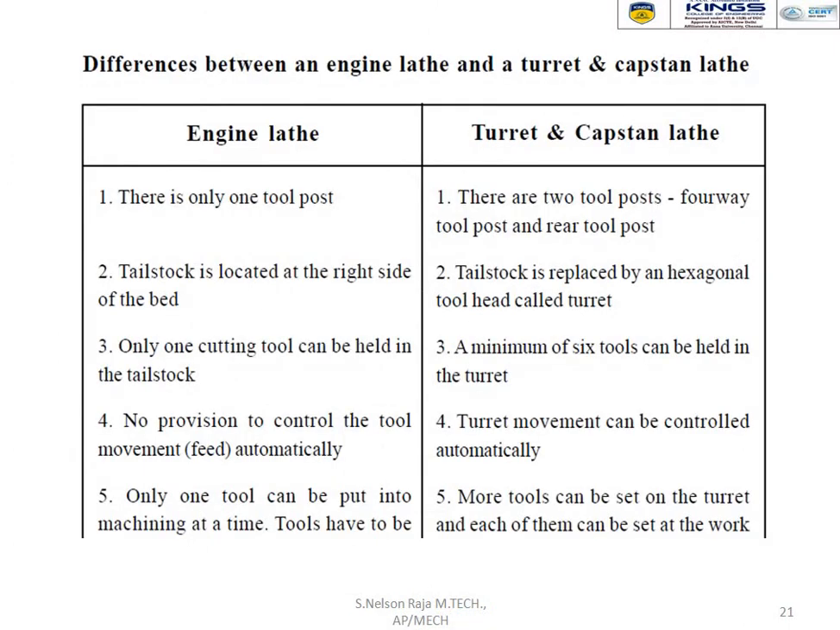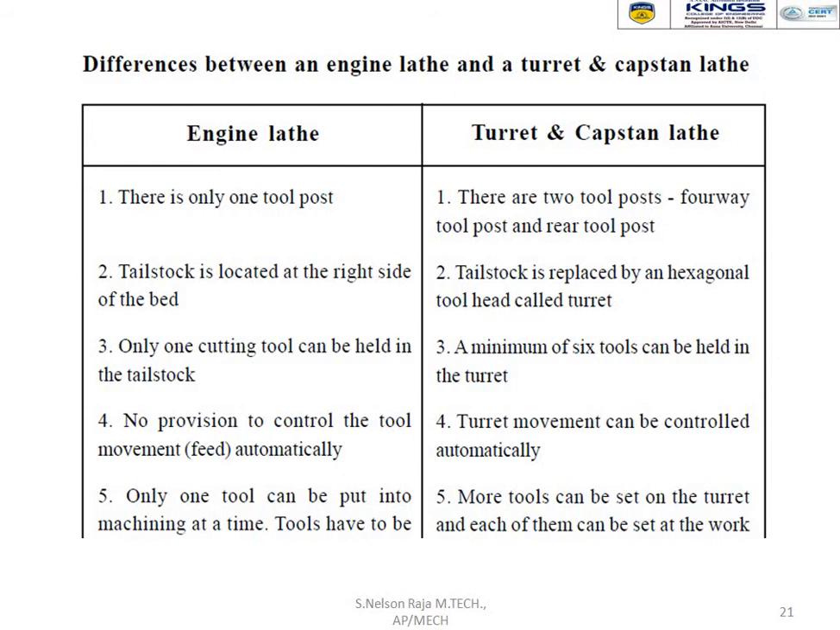Yes. So what is the major difference between an engine lathe and a semi-automatic lathe? The familiar terms are center lathe and semi-automatic lathe. In the engine lathe there is only one tool post, whereas in the semi-automatic lathe there are two tool posts, a four-way tool post and a rear tool post. In the engine lathe the tailstock is located at the right side of the bed, but in the semi-automatic lathe the tailstock is replaced by the hexagonal tool head called the turret.